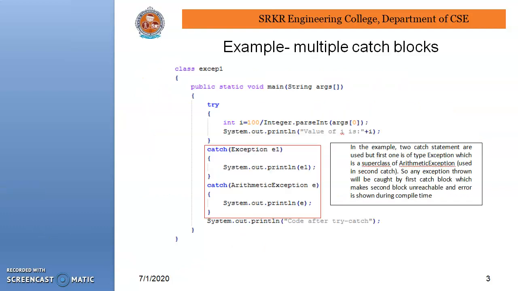Coming to the multiple catch blocks. While observing this code, we have catch Exception, then catch ArithmeticException. Here we have one try block but multiple catch blocks, that means more than one catch block. In this example, two catch statements are used, but the first one is of type Exception, which is a superclass of ArithmeticException. So any exception thrown will be caught by the first catch block, which makes the second block unreachable, and an error is shown at compile time. This is about this particular code.